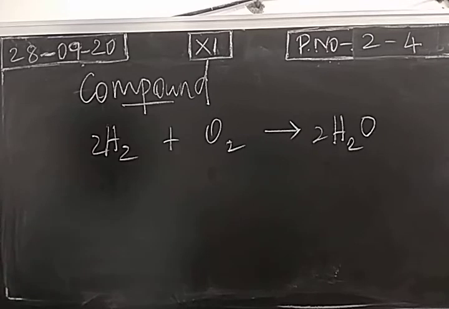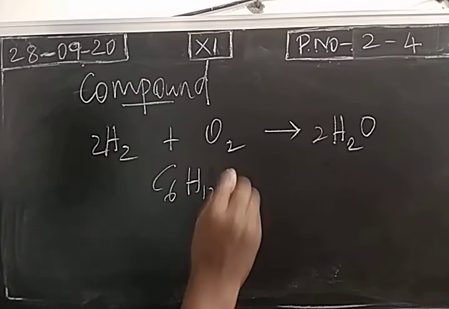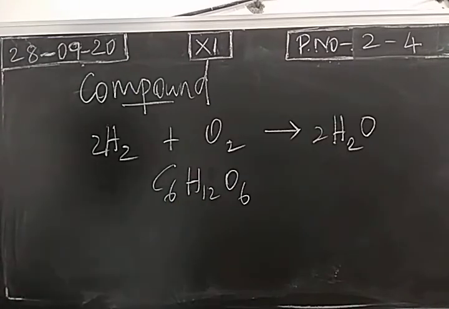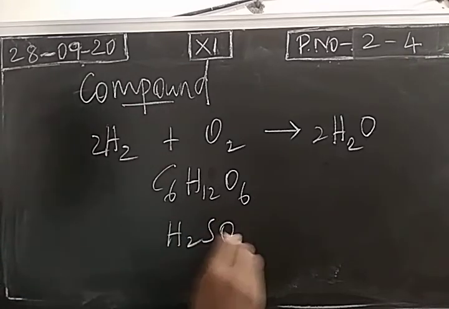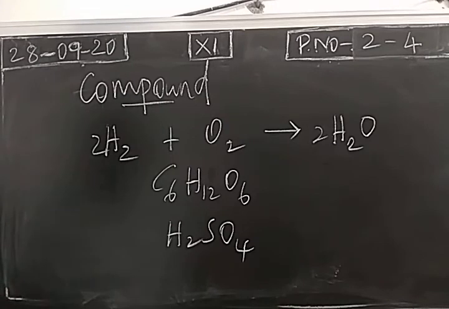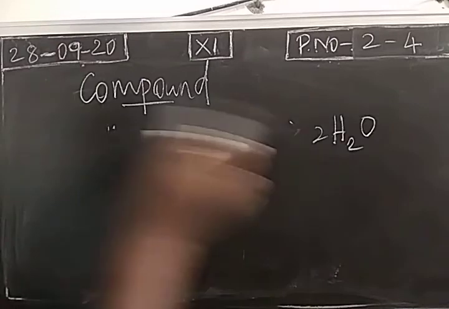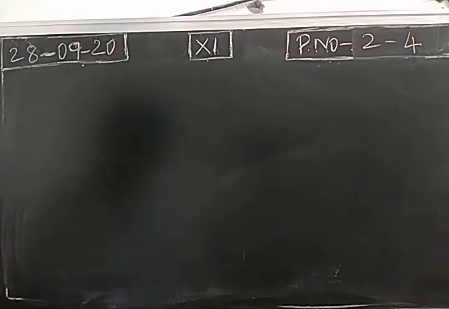More than two types of elements can combine to form a molecule also, right? Here two different elements are joining. More than two kinds of elements can also combine to form compounds, like glucose. Three types of elements have combined: carbon, hydrogen and oxygen. If we take sulfuric acid, hydrogen, sulfur, oxygen. Three different elements combined together to produce the compound sulfuric acid. So elements and compounds are the pure substances. They have definite physical properties. Next one, mixtures.